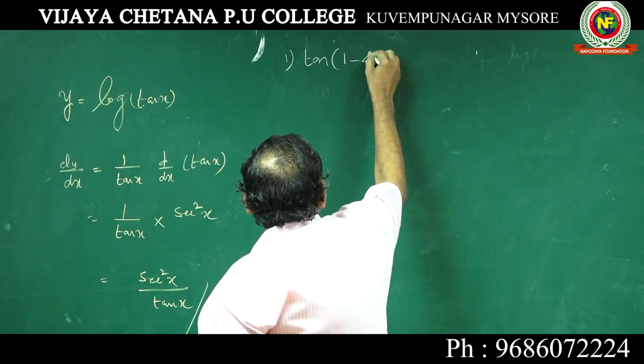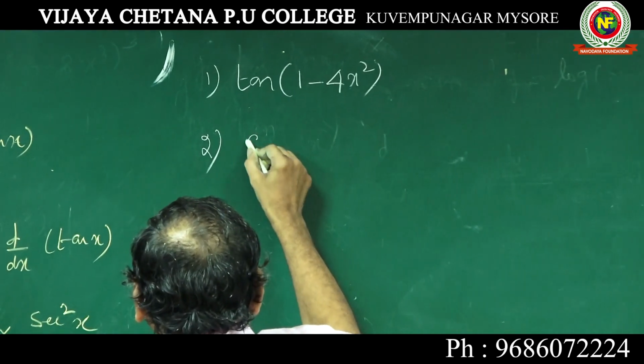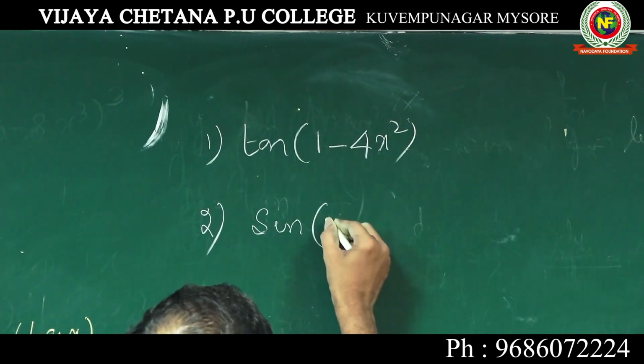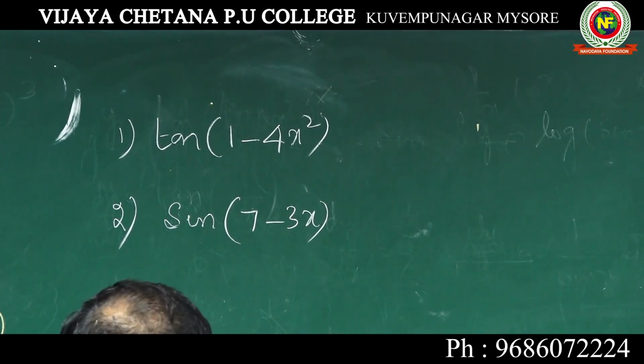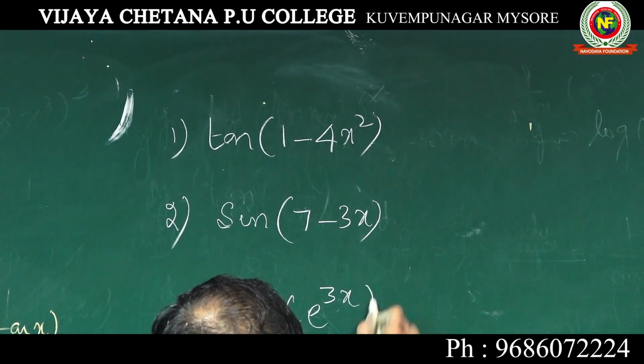1 minus 4x square. Second one, sin of 7 minus 3x. Third one, cos of e to the power of 3x.